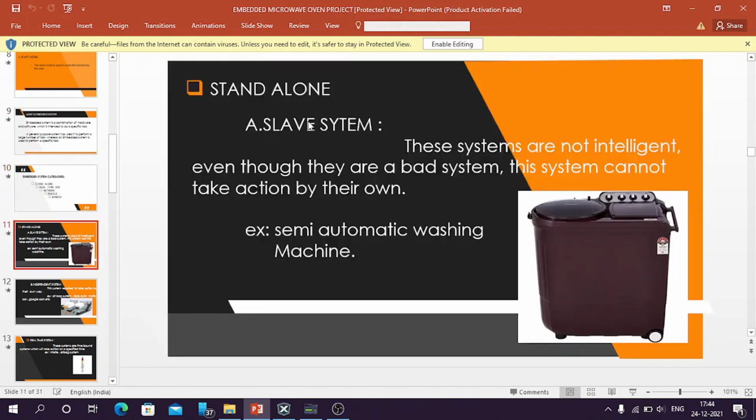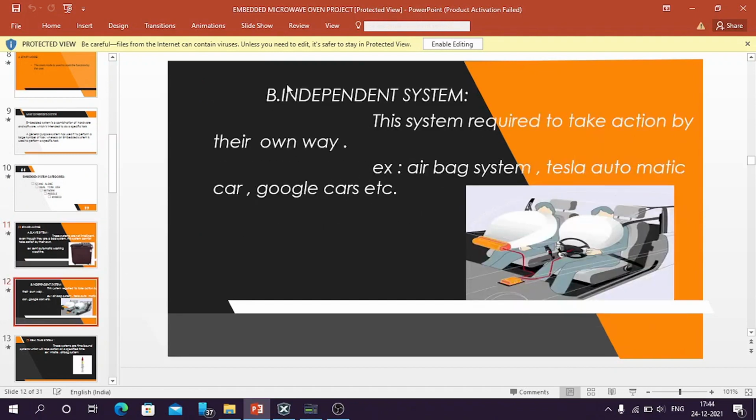Standalone systems, or slave systems. These are systems which do not have any intelligence, and they are very basic systems because they do not perform any actions on their own. For example, a semi-automatic washing machine. An independent system. These systems take action on their own and have intelligence. For example, an airbag system and Tesla automatic cars.